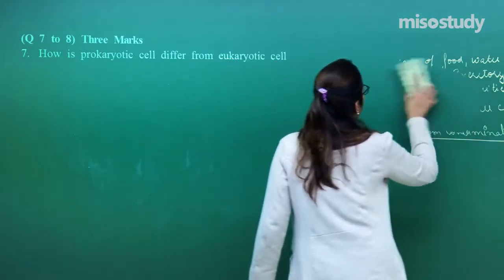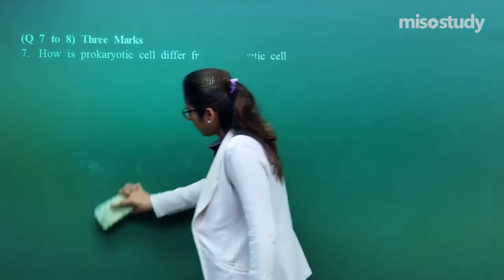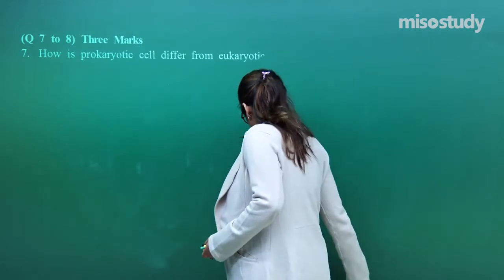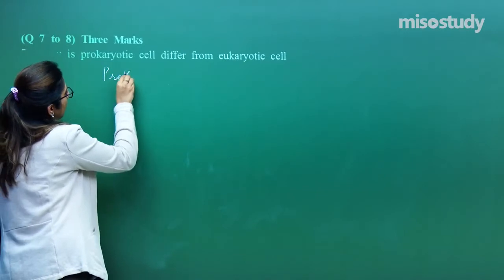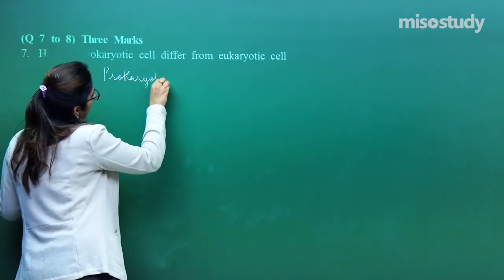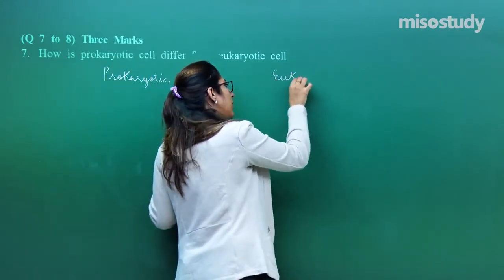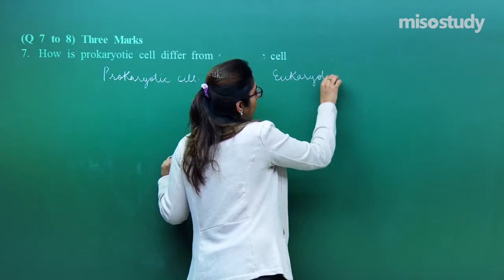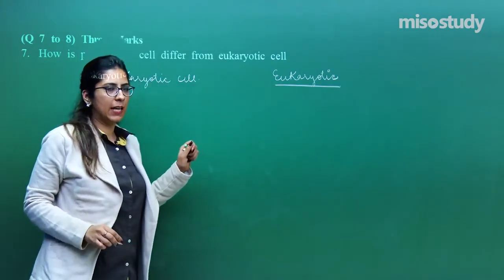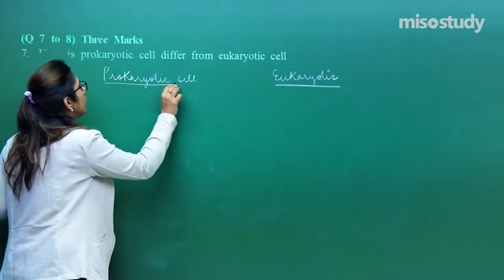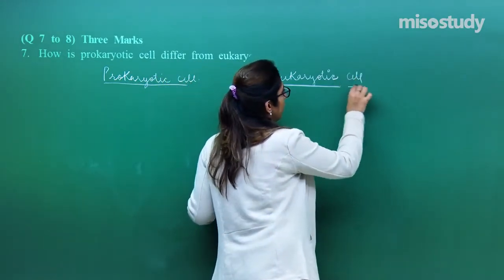Now, they are asking the difference between a prokaryotic cell and a eukaryotic cell. So let's write the difference, very easy and direct as well. Prokaryotic cell. When you are attempting this type of question, one thing should be clear in your mind: on one side you have to write the one which you have to explain, and on the second side you write the second one.